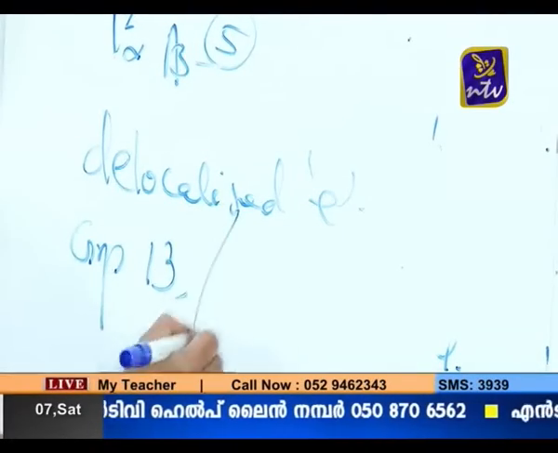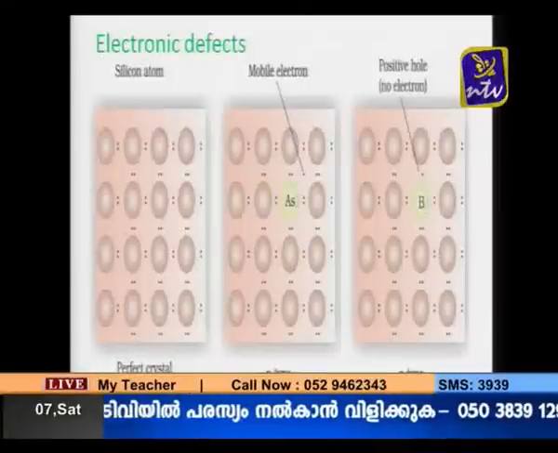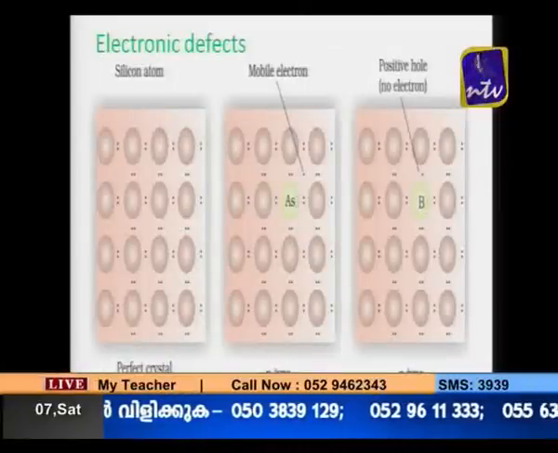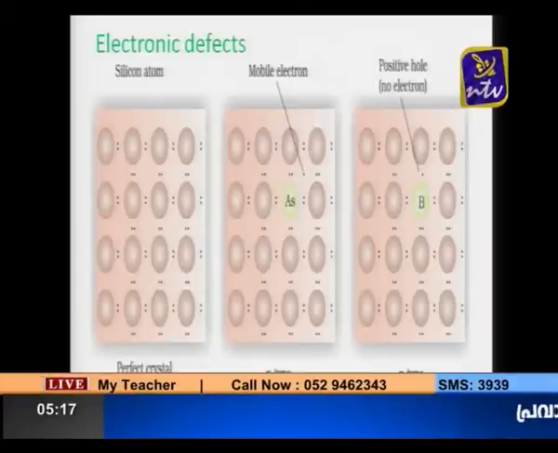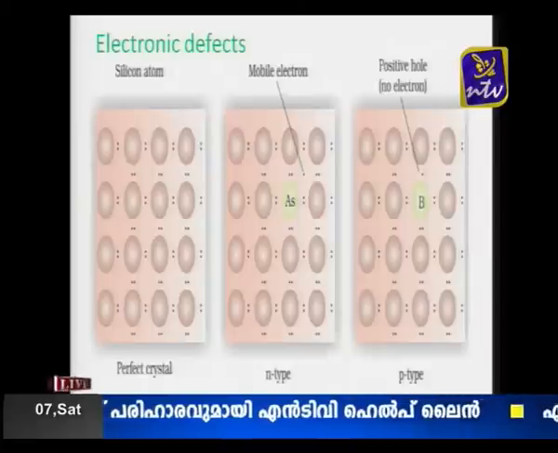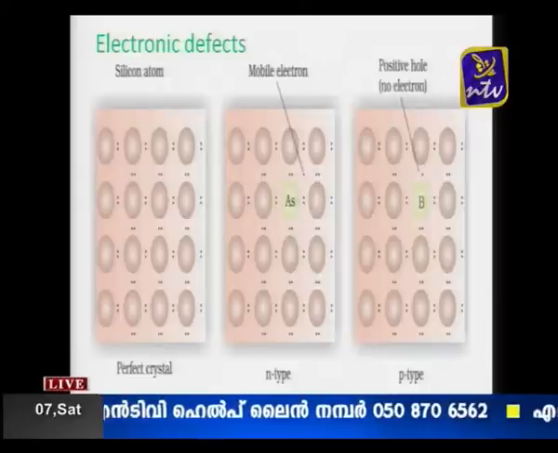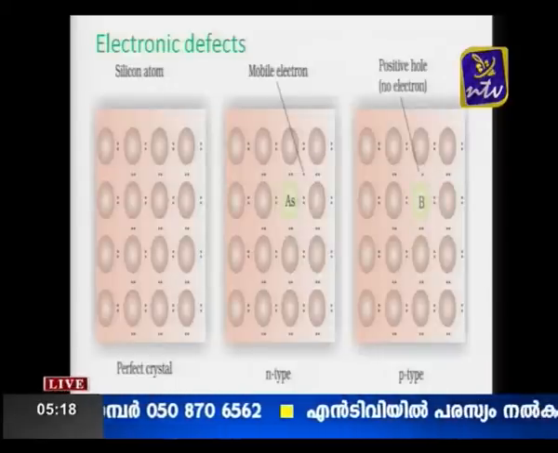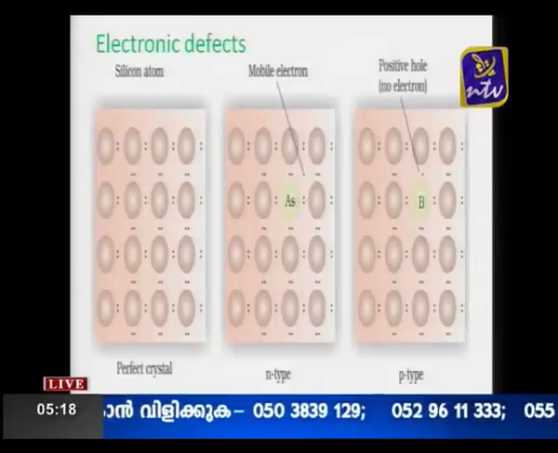Say boron. See the diagram on the monitor: take boron and put it in the silicon crystal, replacing one of the silicon atoms with a boron atom. Then what happens? Boron has only 3 electrons in its valence shell. Those 3 electrons are utilized for forming 3 bonds with the neighboring 3 silicon atoms. And what about the other bond? Silicon has to form 4 bonds with its neighboring atoms, so one bond should be over there, but that bond is not formed. Why? Boron has only 3 electrons, it is short of 1 electron.